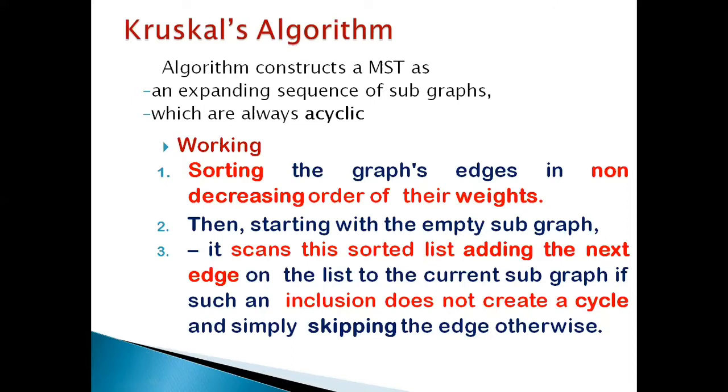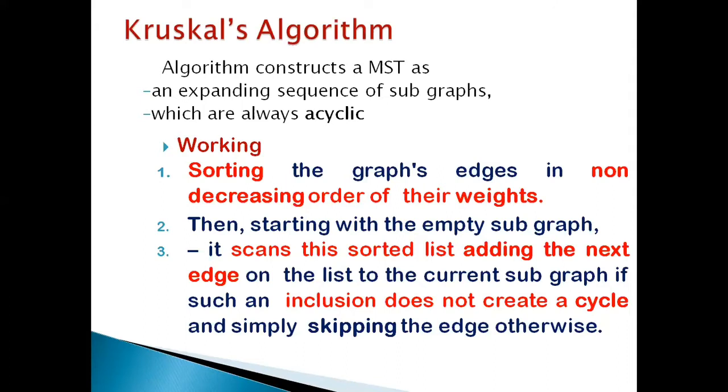Second step, starting with the empty subgraph, it scans the sorted list, adding the next edge on the list to the current subgraph if such an inclusion does not create a cycle, and simply skipping the edge otherwise. So what it is doing is taking the first smallest edge and checking whether the current minimum spanning tree is making a cycle or not after the inclusion of this edge.